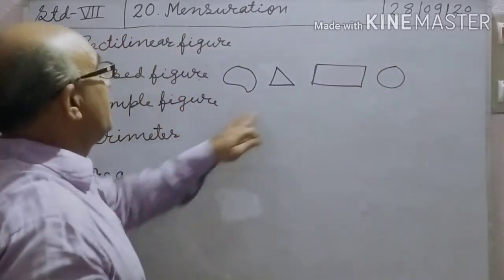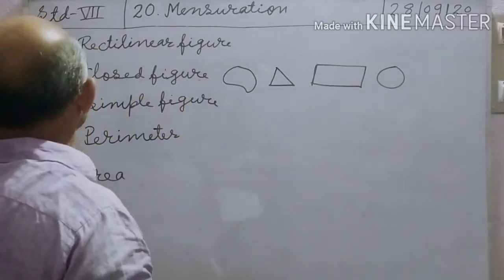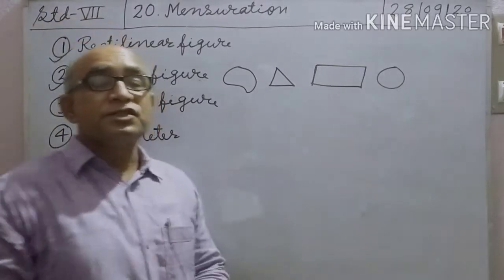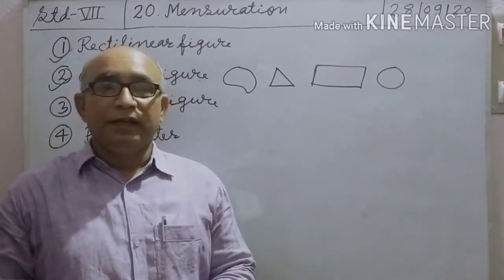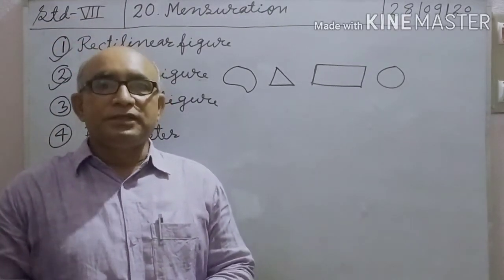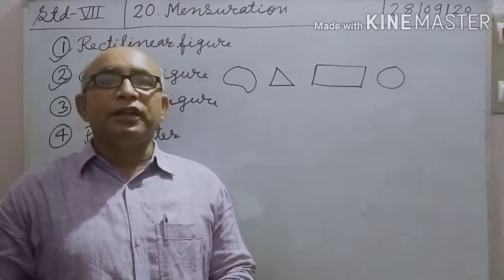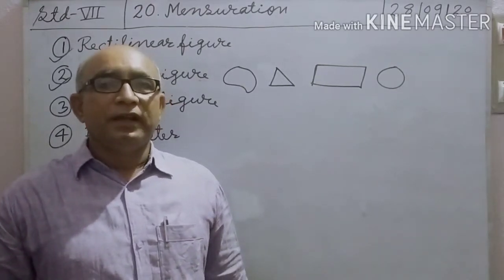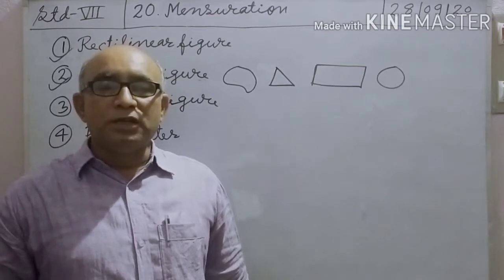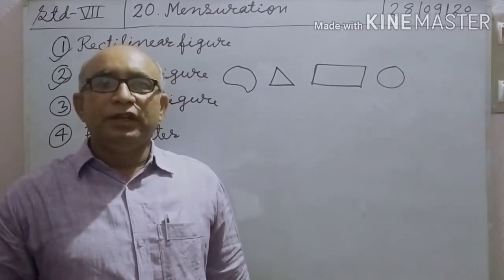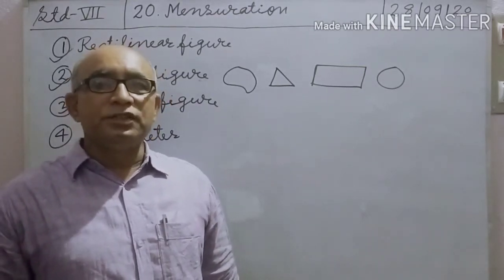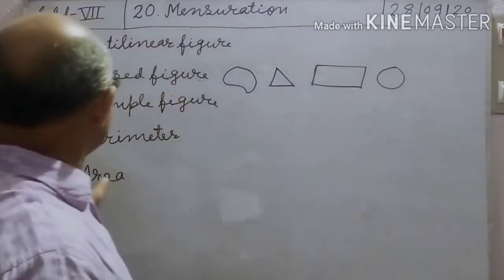These are examples of closed figures. Next, third, simple closed figure. A closed figure which does not intersect itself is called a simple closed figure.